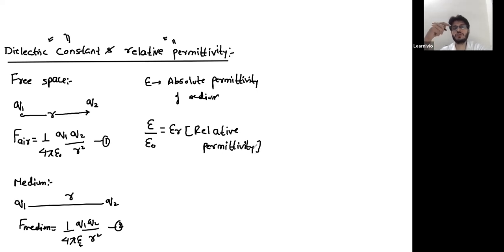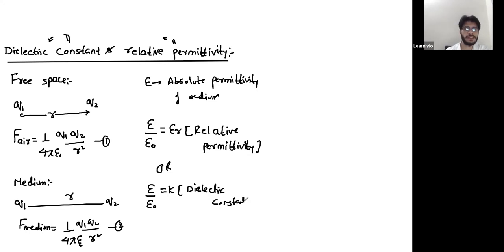So you have the ratio of epsilon and epsilon naught, the absolute permittivity of the medium over the absolute permittivity of free space, which is relative permittivity. Or you can define the same ratio of epsilon and epsilon naught as K, where K is the dielectric constant. So mathematically, the dielectric constant and relative permittivity are the same thing.